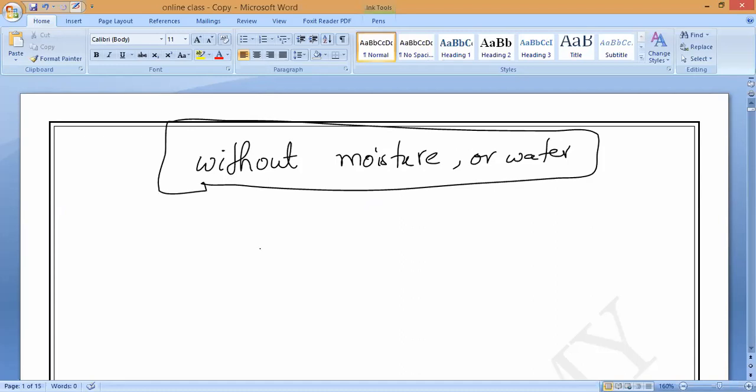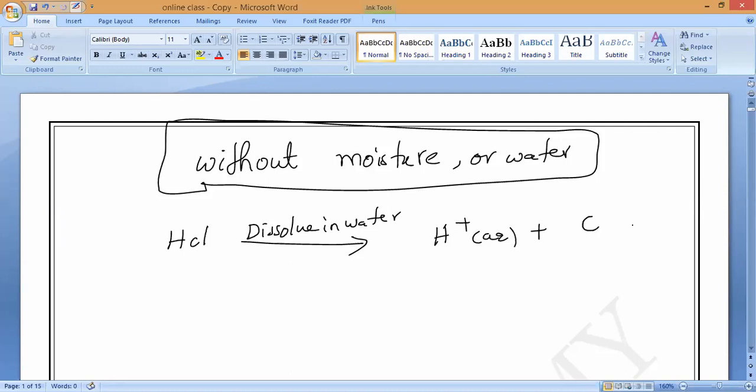For example, if pure hydrochloric acid is dissolved in water, what will form? H plus ions and chloride ions.